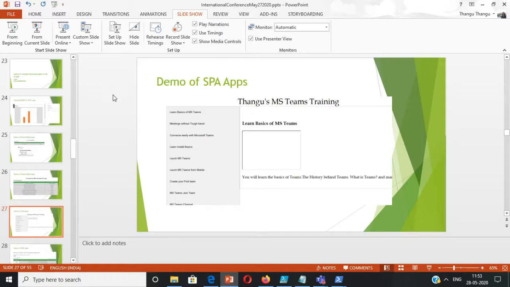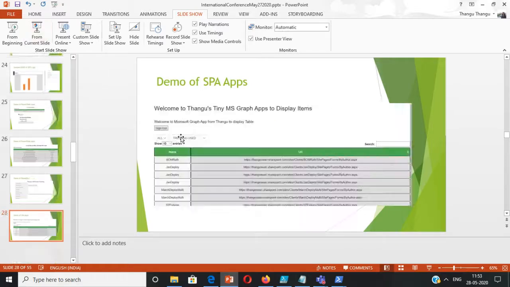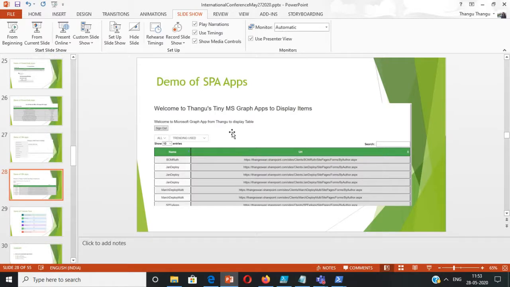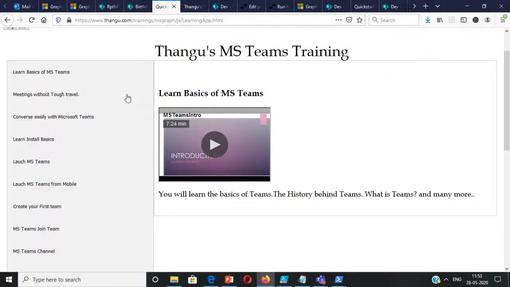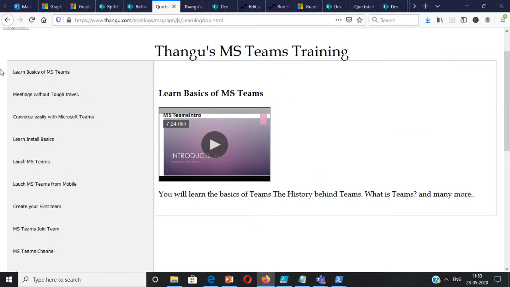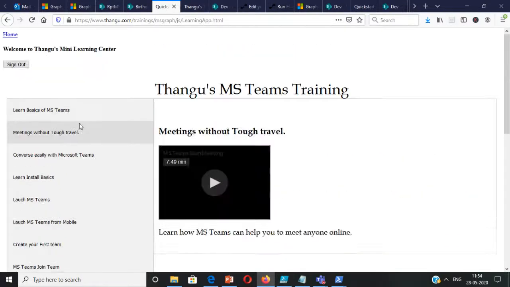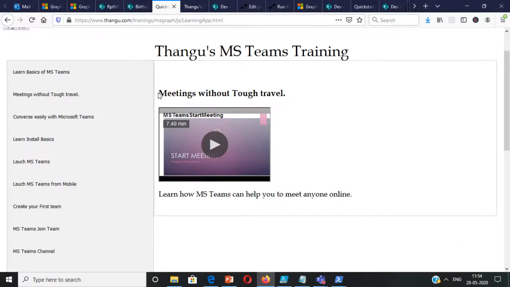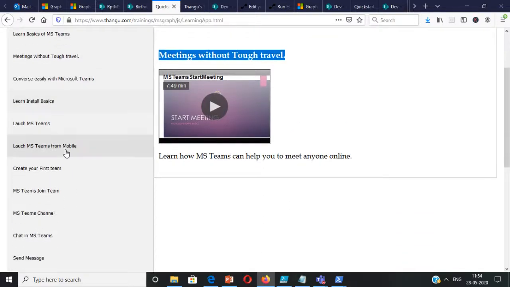Let me move on to the SPA apps. With SPA apps, I'm going to show the demo of 2 apps. This is one of my favorites. Personally, SPA apps are my favorite. This is a simple SPA app where I'm using Microsoft Graph, and the data is coming from the SharePoint list. We have MS Teams, meetings without tough travel. All this data is coming from the SharePoint list, and the video URL is coming from the SharePoint list. And I'm using Accordion to display the data.